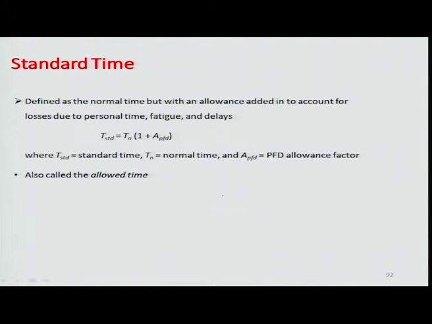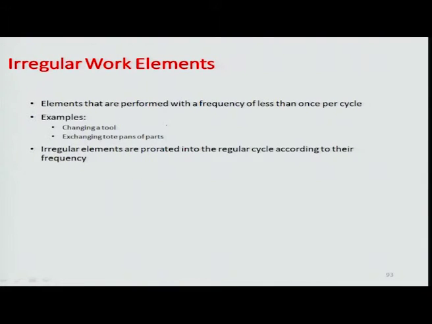Just as we did the overall work system design, we did all these allowances here. So, the standard time which comes out is typically more than the normal time by accommodating this allowance factor, or the allowed time is Tn times of 1 plus A PFD. So, there can be a lot of irregularity in the work elements. For example, elements can sometimes be performed with a frequency of less than 1 per cycle.